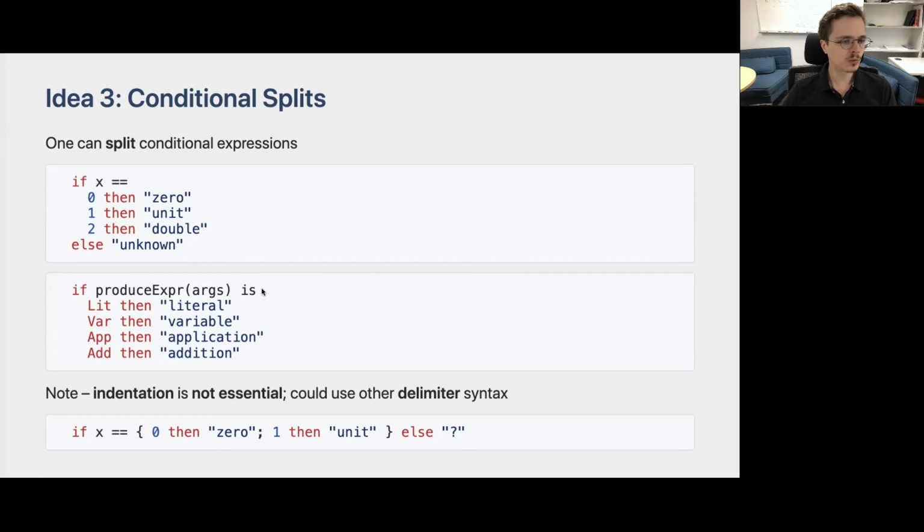Notice in particular that we no longer need a temporary variable for the expression that is being pattern matched, thanks to this conditional splitting. Note that indentation is not essential to this ultimate conditional syntax approach, and we could use any other delimiter syntax, such as curly braces and semicolons.